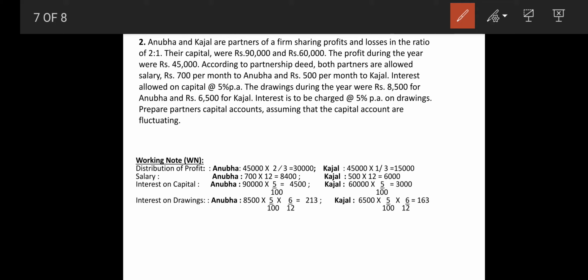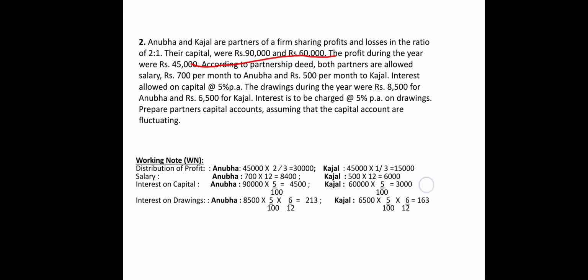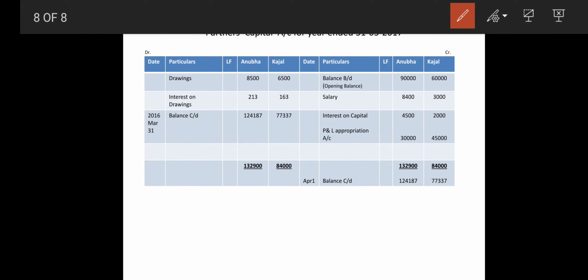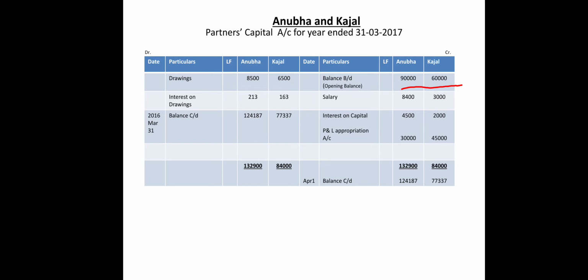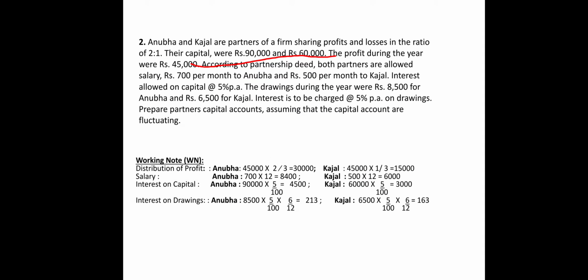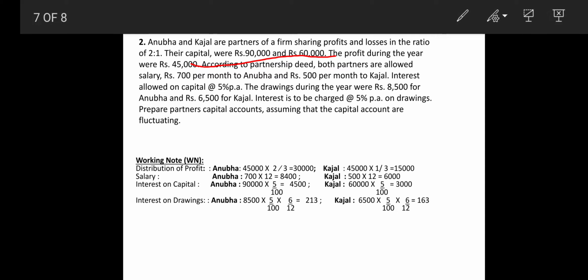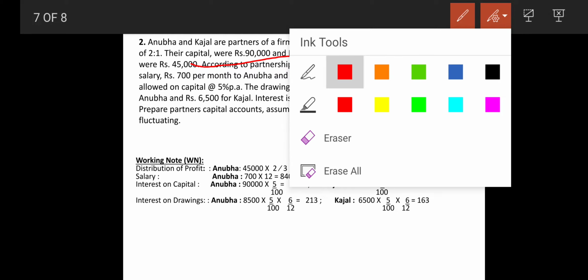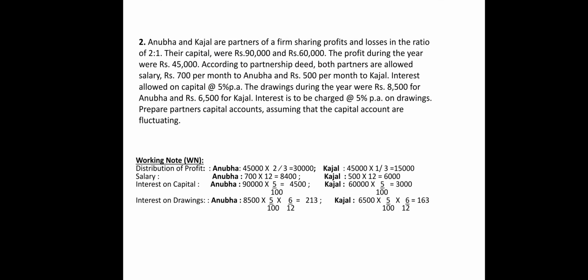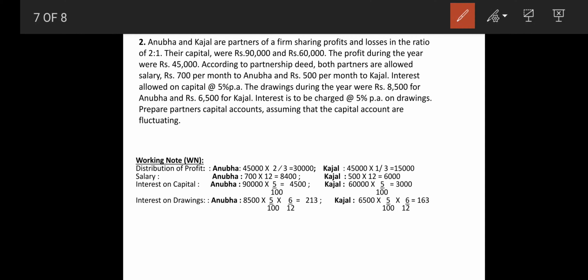The capitals were 90,000 and 60,000, so 90,000 and 60,000 is the capital of the partners. That is to be transferred over here, 90 and 60, as the opening balance. Then comes your next item. The profit during the year is 45,000. Whatever they had done in the full year, they had earned a profit of rupees 45,000, which is distributed among the partners in 2:1. They have mentioned over here that 2:1 is the distribution of profit.